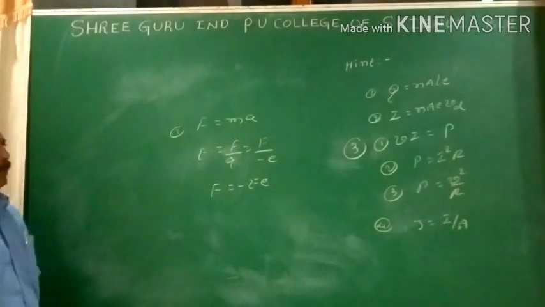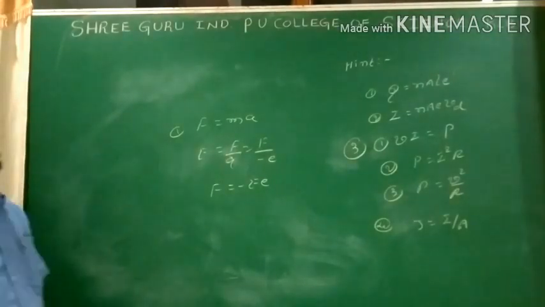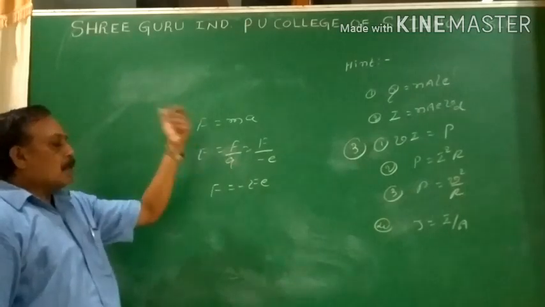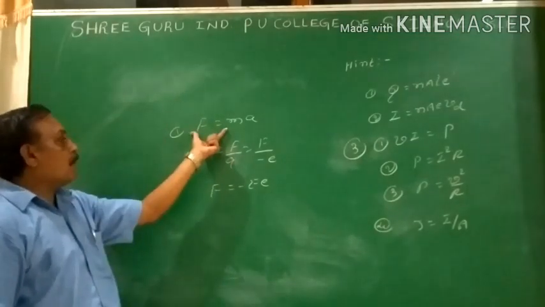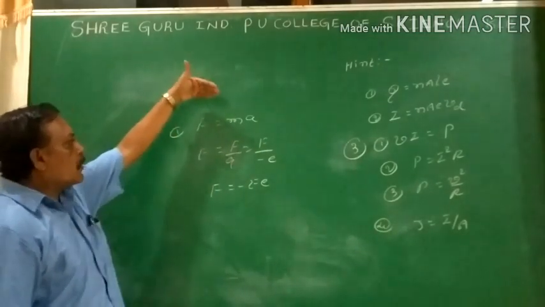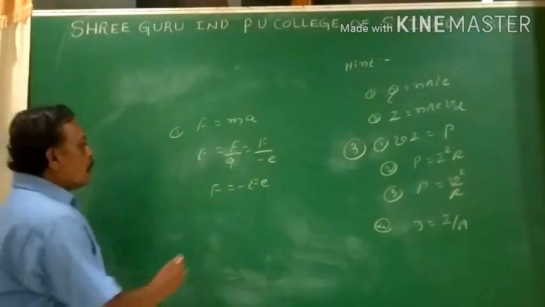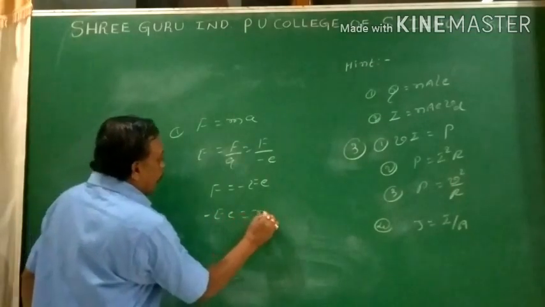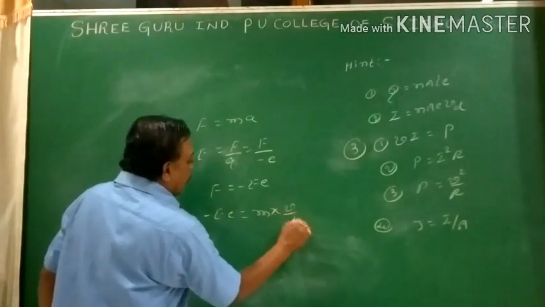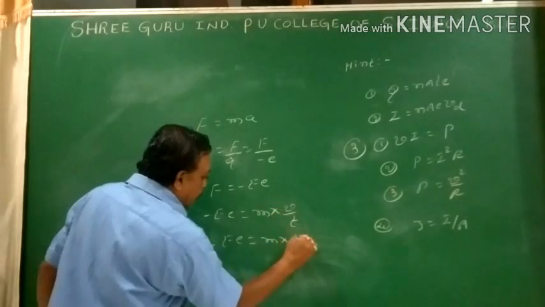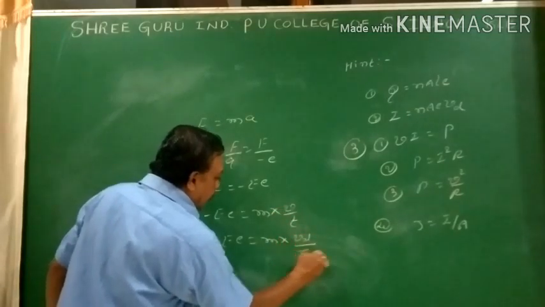Quick revision: if you don't have anything in your mind, just remember velocity comes under what? Acceleration. Acceleration comes under what? Force. Force comes from where? From Newton's second law. In a fraction of a second you can recall all the factors and derive it. So minus e into E equals mass into acceleration, and acceleration equals velocity by time, so minus e into E over m. Which velocity? Drift velocity. What is the time? Relaxation time. We studied that.